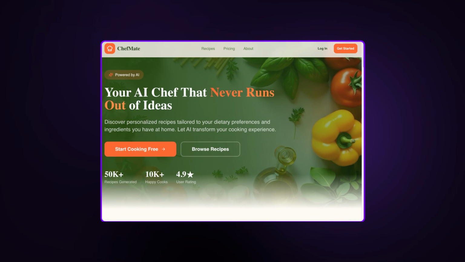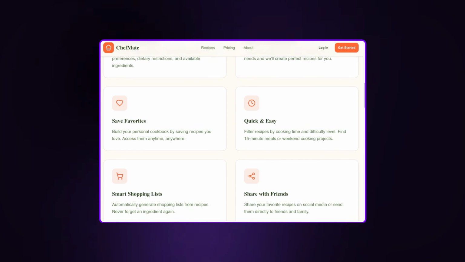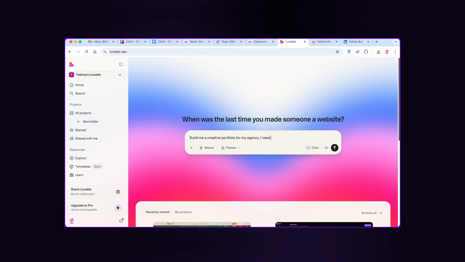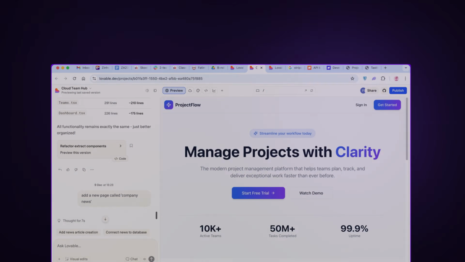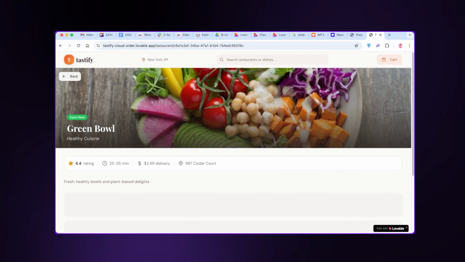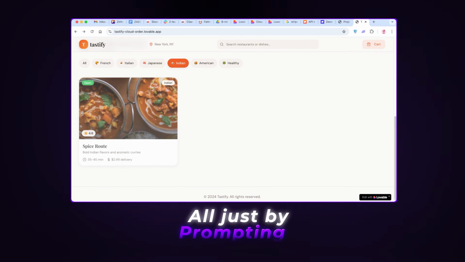I built this entire app with interface, user authentication, payments, database, and everything that you just saw with just one prompt. And this isn't the only thing that I've built. In the last couple of months, guys, I've created fully functional apps, AI SaaS platforms, and websites, all just by prompting. And it absolutely blew my mind because with Lovable, you can build literally anything that you want.